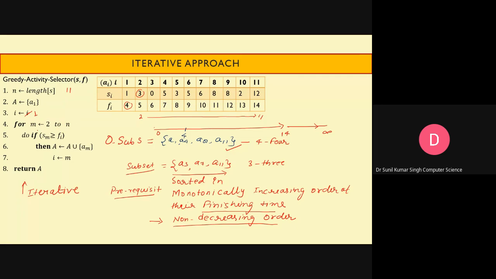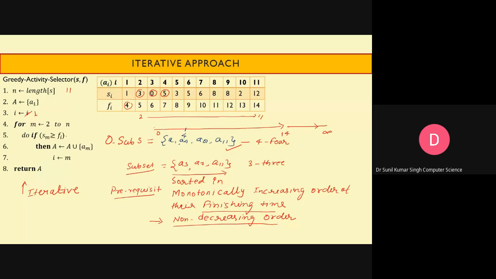You can see 3 is not greater than 4, so we cannot schedule it. Just increase the value of m, so it will move here. Now check whether 0 is greater than or equal to 4, because Fi is indicating the 4. No, it is not greater, so just move here. And now check: Sm is indicating the 5 and Fi is indicating the 4.